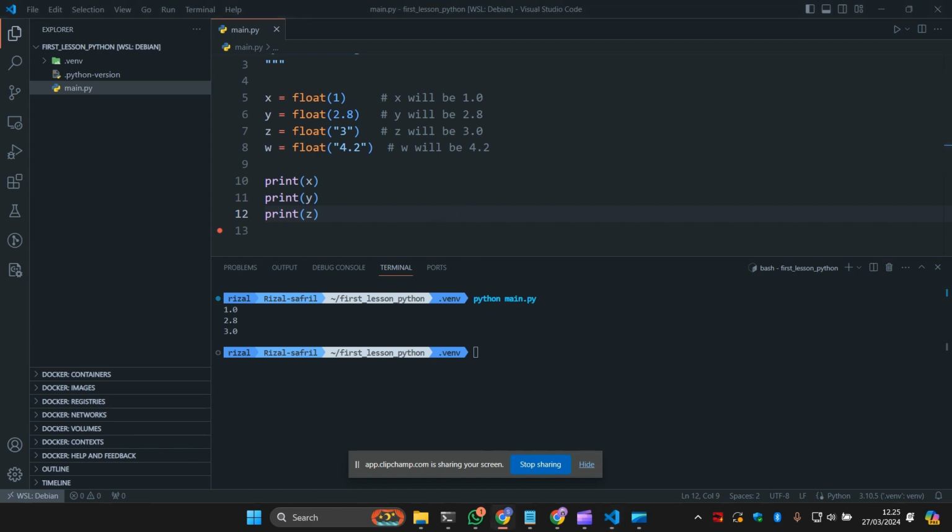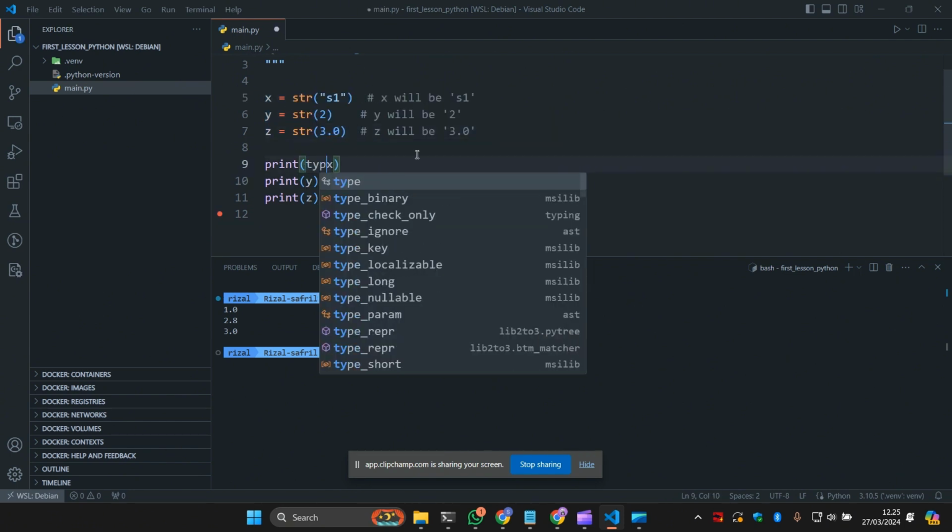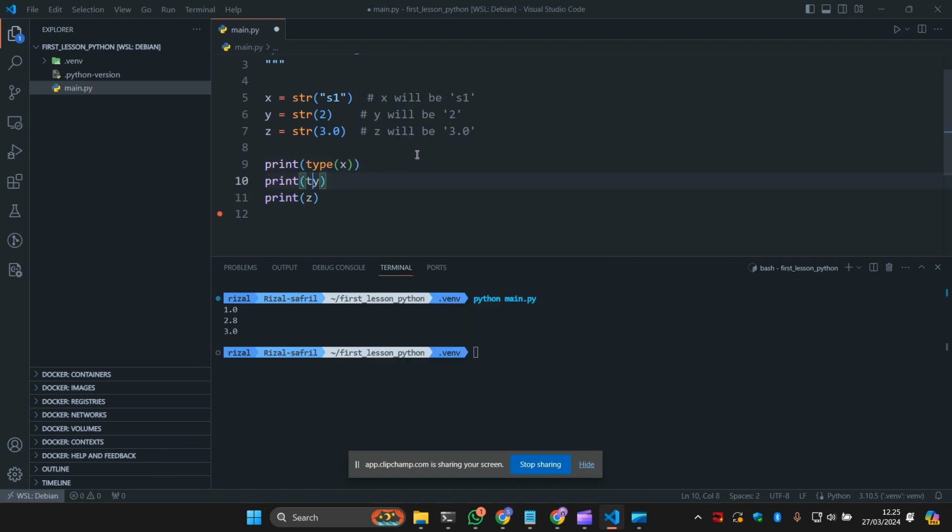What about strings? We can do it as well. This is a string, and now it all becomes a string. Just to prove it, I think we need to print the types here, because it will be easier to identify that all of these variables have now changed to string. Yeah, see that all of these variables have now changed to string.